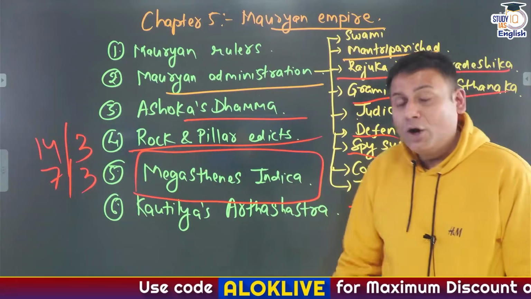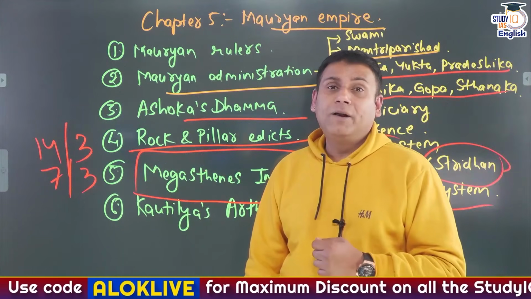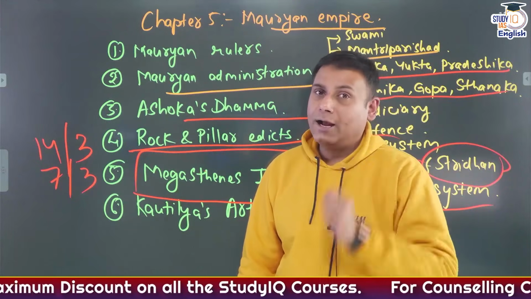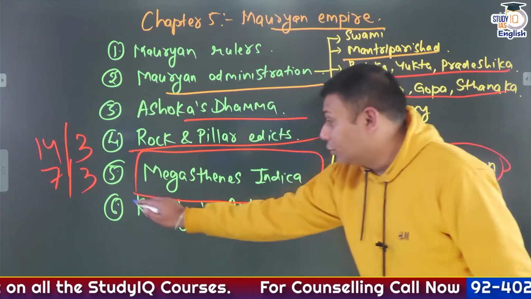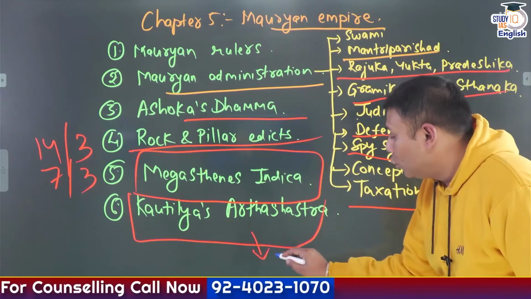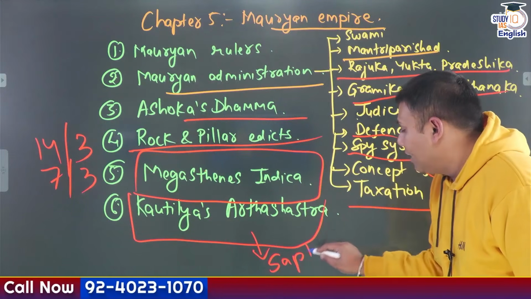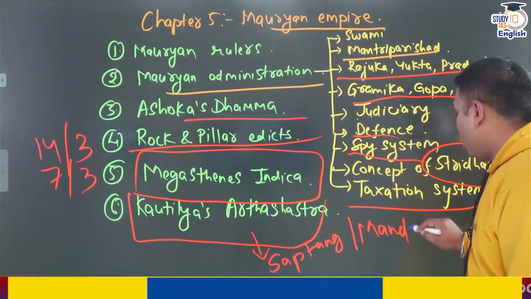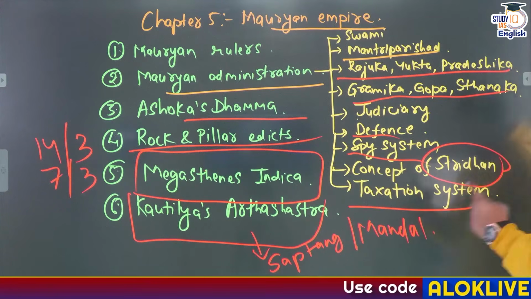So there can be a question, and there has been a question in the UPSC prelims examination. Consider the following statements about Megasthenes' Indica. Kautilya's Arthashastra: go through key terminologies and specifically go through 2 theories. One theory is the Saptanga theory, the other theory is the Mandal theory. Go through the terminologies of these 2 theories.